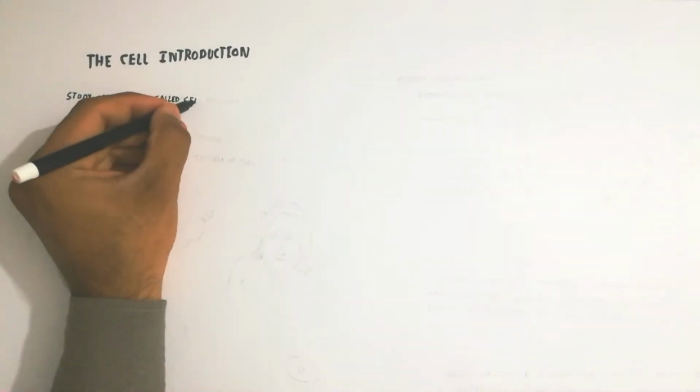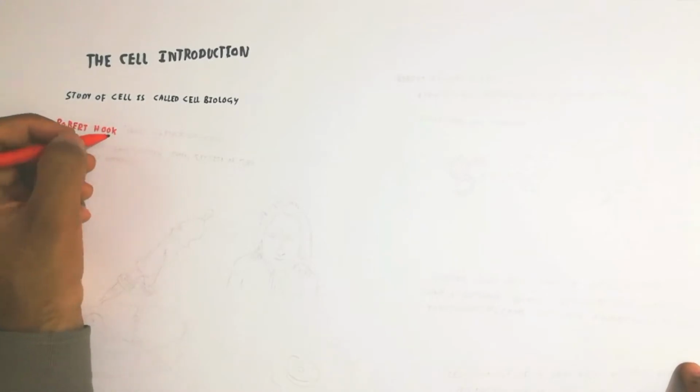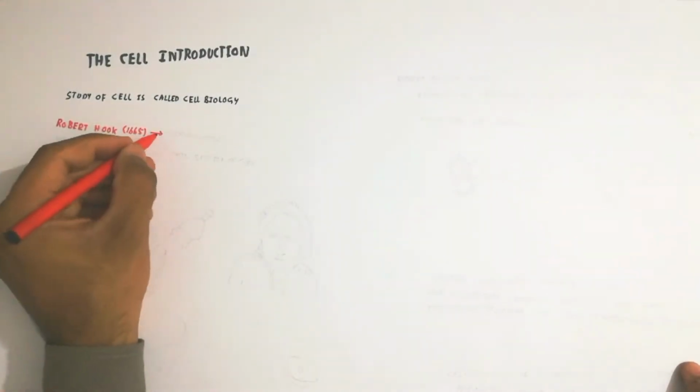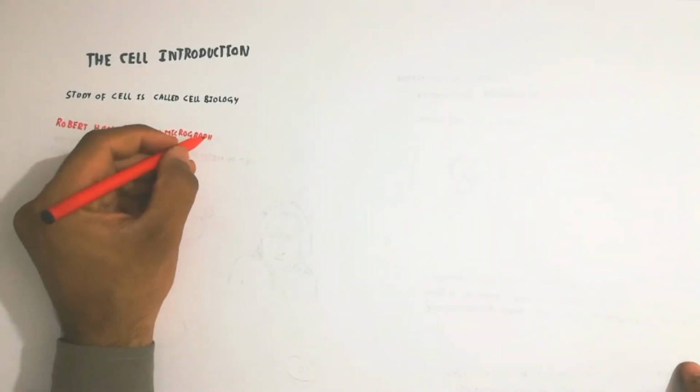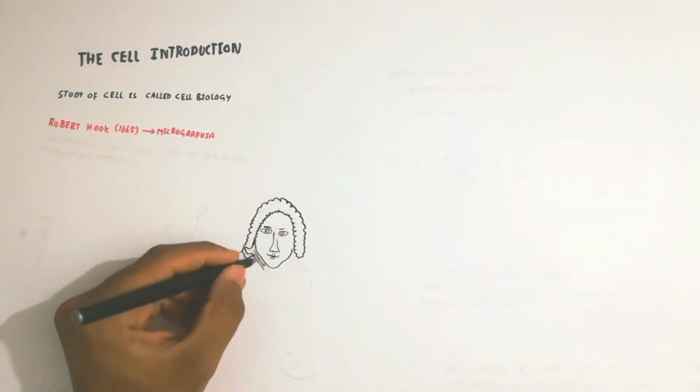In this video, we will talk about the cell introduction. That's the basic introduction of the cell. The study of cell is called cell biology. The cell is the basic physiological and anatomical structural unit of the animal.